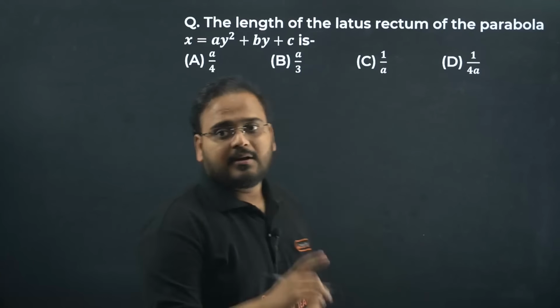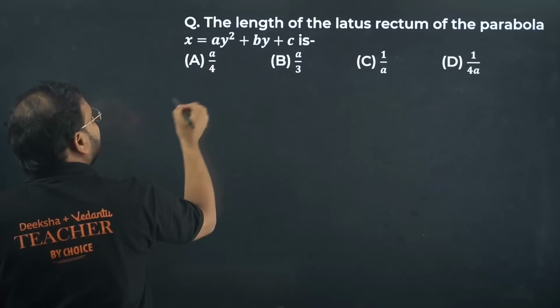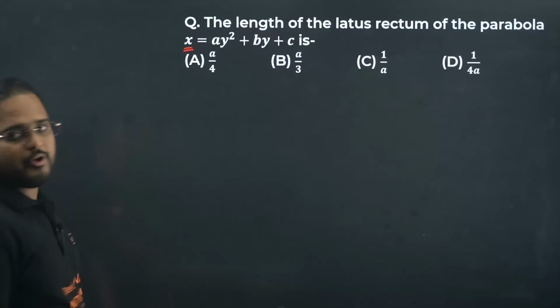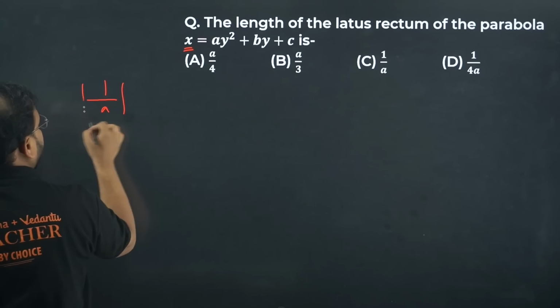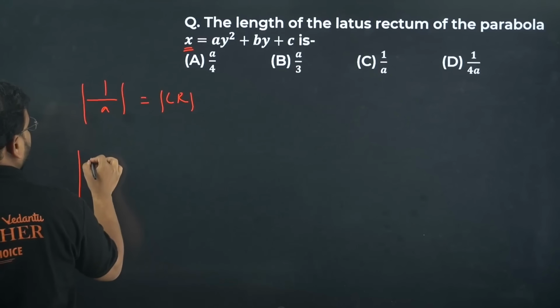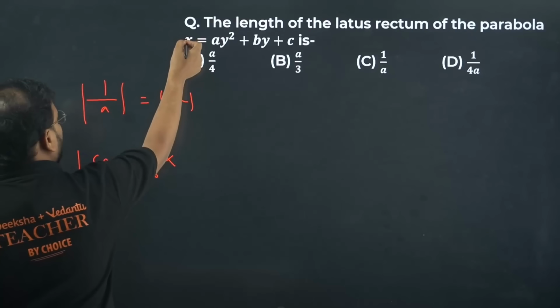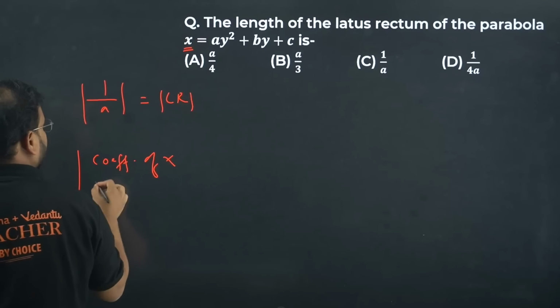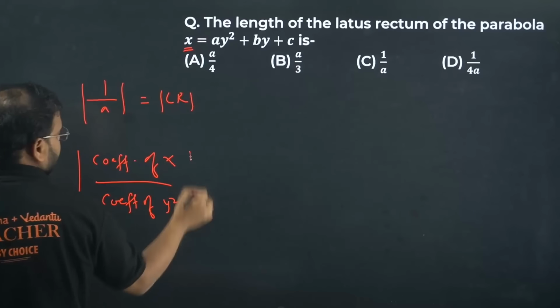Can be expected. Length of latus rectum of this conic, where earlier y was the subject, here x is the subject. Again, what are you going to write? Same value, 1 upon coefficient of y square, so 1 upon A. What are you writing over here, sir? This is nothing but coefficient of x, whatever is the magnitude, the subject over here, so coefficient of x divided by coefficient of y square.